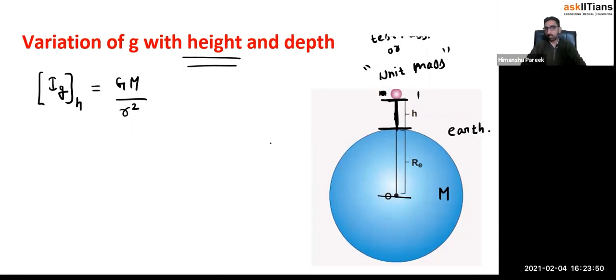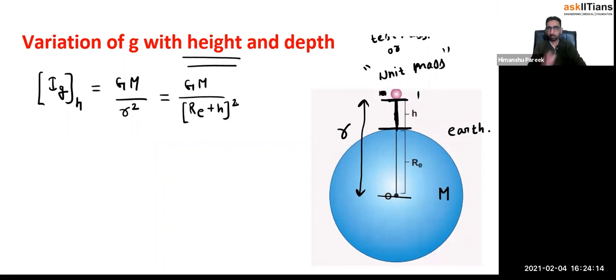Now, what is the value of gravitational field intensity at this place? It would be GM over r square. Now, what is small r? Small r is this distance from the center of the Earth. Let us apply this GM over small r square. How can I write small r? I can write small r as Re plus h, whole square. Small r is nothing but Re plus h whole square.